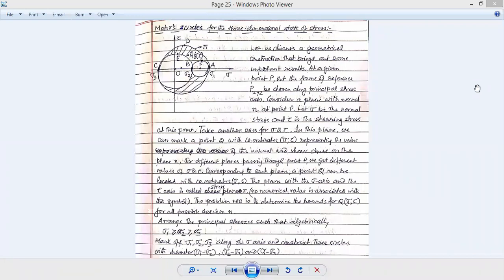Now, as I have told you time and again, we are not interested in the condition of stress over a plane, but we are interested to know the stress at a point in space, especially the maximum stress going through that point, the minimum, and if there exists any in between, the in-between stress going through that point.